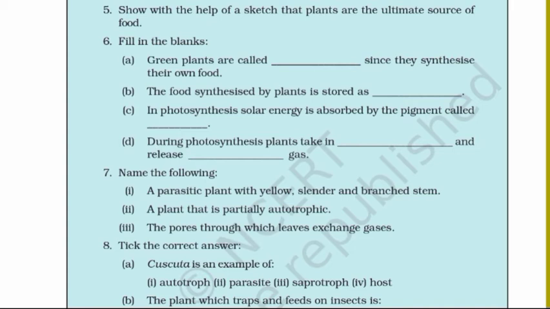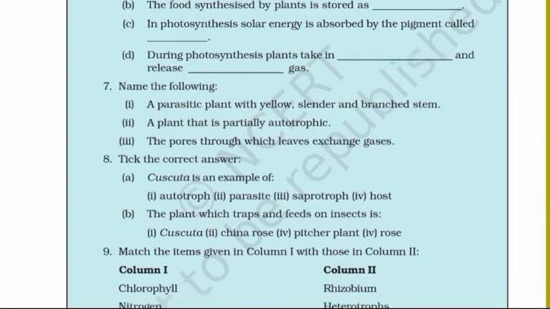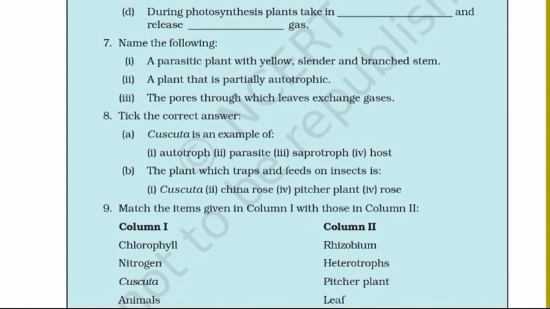6. Fill in the blanks. A. Green plants are called blank since they synthesize their own food. B. The food synthesized by plants is stored as blank. C. In photosynthesis, solar energy is absorbed by the pigment called blank. D. During photosynthesis, plants take in blank and release blank gas.